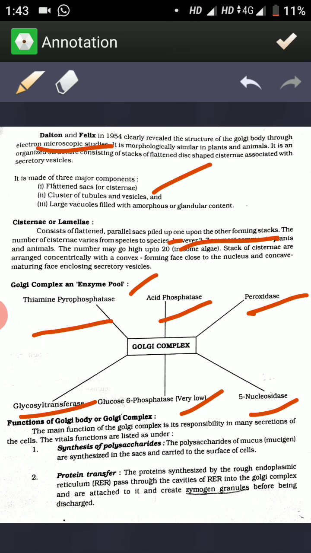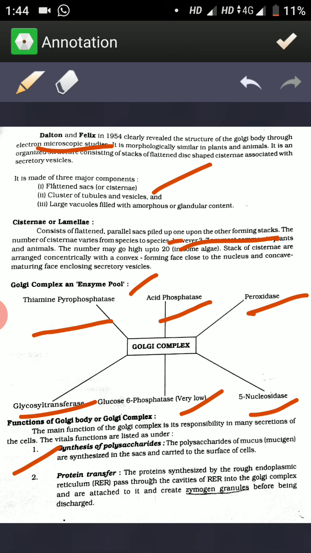As far as the functions of the Golgi complex are concerned, the Golgi complex has many functions. Of these, some very important functions include synthesis of polysaccharides. Polysaccharides of mucus, that is mucin, are synthesized in the sacs and carried to the surface of the cells. Polysaccharides of mucus, that is mucin, are synthesized in the Golgi body.